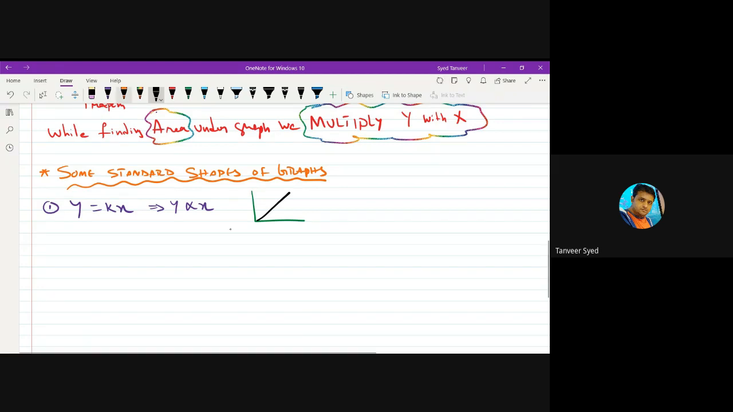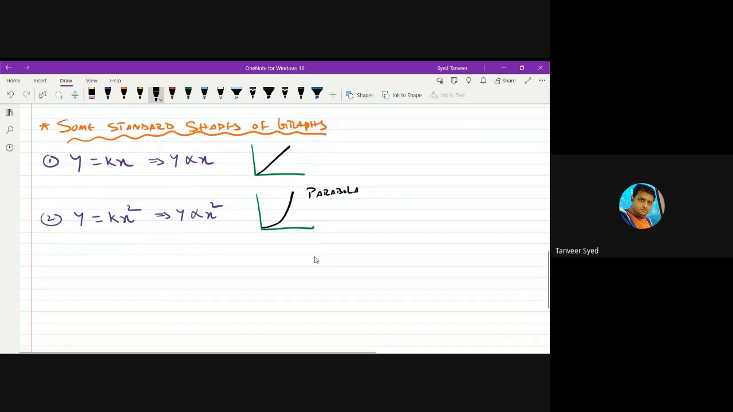Okay. Next, if the relation between x and y is like this, y is equal to kx square, that means y is proportional to x square. Then the shape of this graph will be like this. We call this a parabola. Y equal to kx square graph will be a parabola curve, not a straight line.